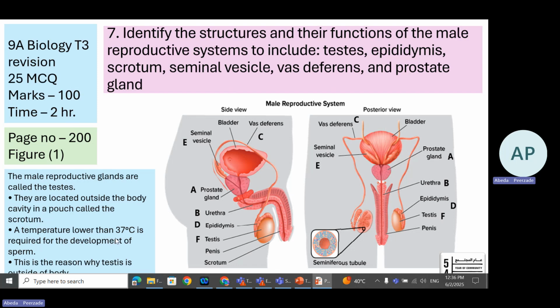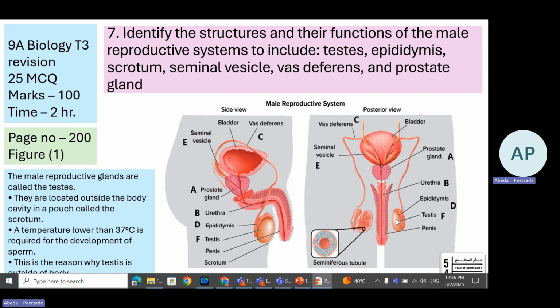A temperature lower than 37 is required for the development of the sperm. That's why they are outside the body. Our human body temperature is 37. So for sperm production, lower temperatures are more suitable. This is the reason why testes are outside the body.